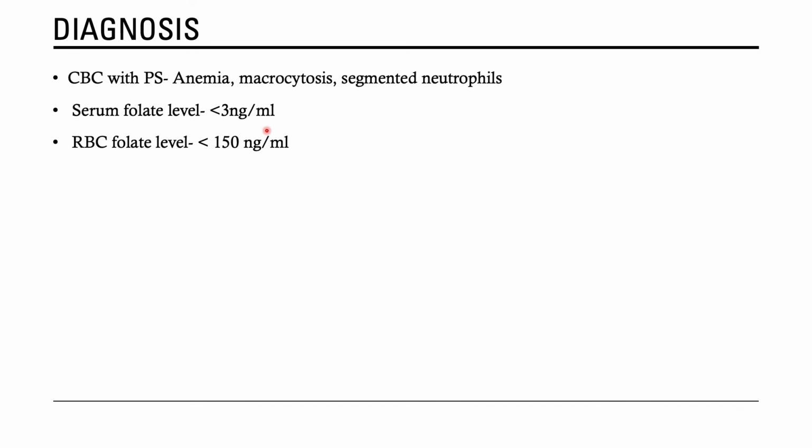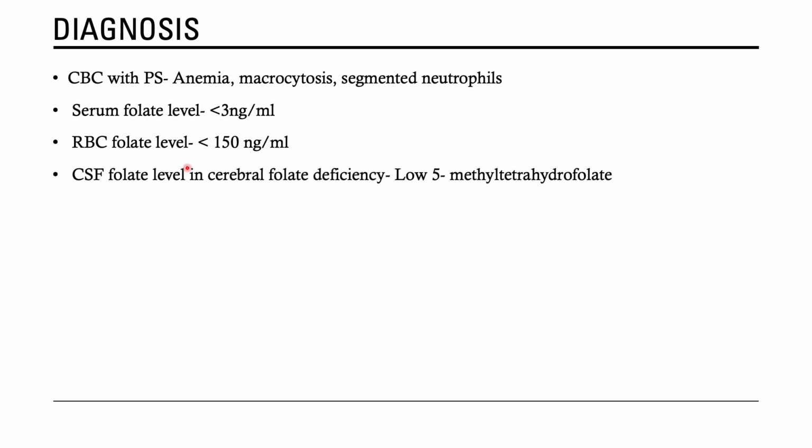Third, we can do RBC folate level. RBC folate level will always be more than the serum folate level. If RBC folate level is less than 150 nanogram per ml, then it is called folic acid deficiency. The RBC folate level is an indicator of chronic folic acid deficiency. So if it is less than 150, then the child has chronic folic acid deficiency.